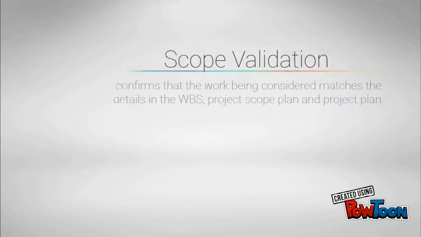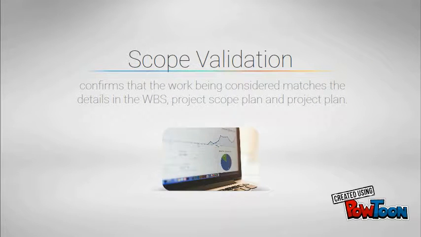Scope validation confirms that the work being considered matches the details in the WBS, project scope plan and project plan. This is done using reviews or audits and user trials. It differs from quality control because it is concerned with the acceptance of the definition of the deliverables, while quality control is concerned with whether or not the deliverables meet their quality requirements.